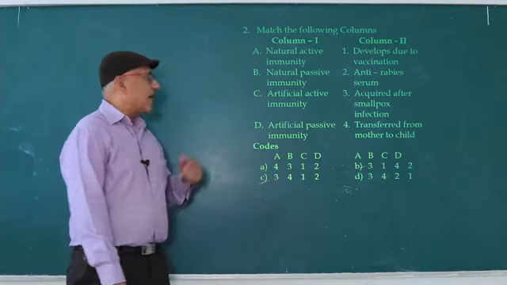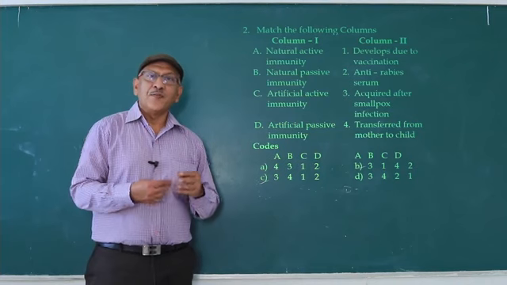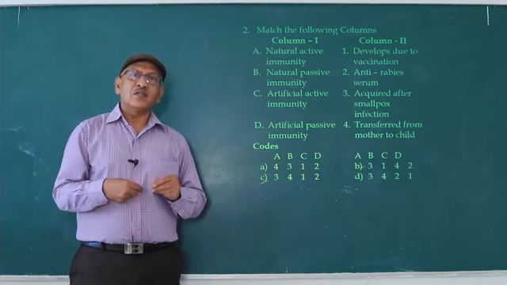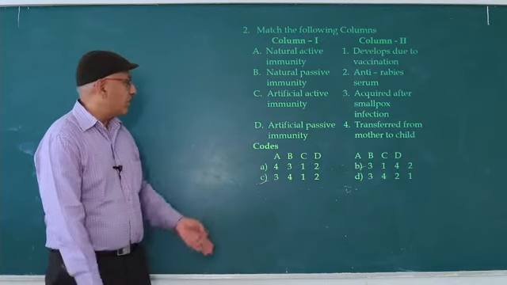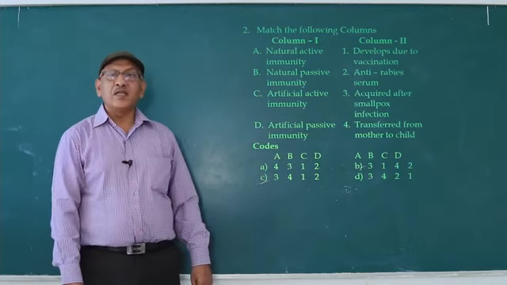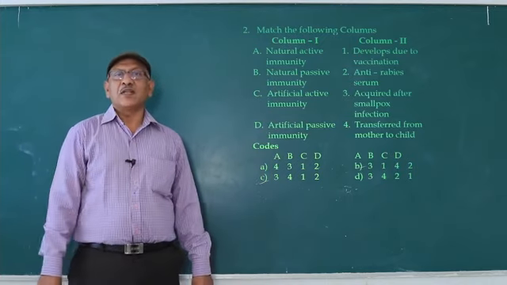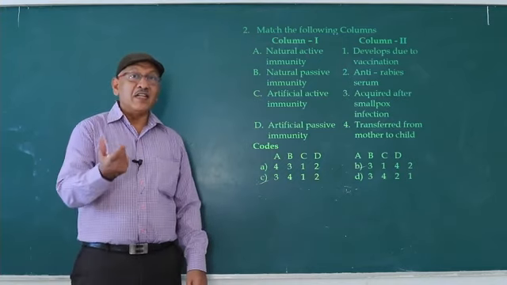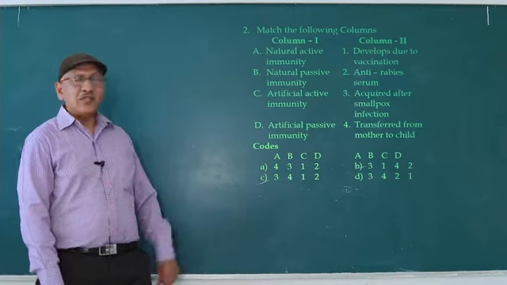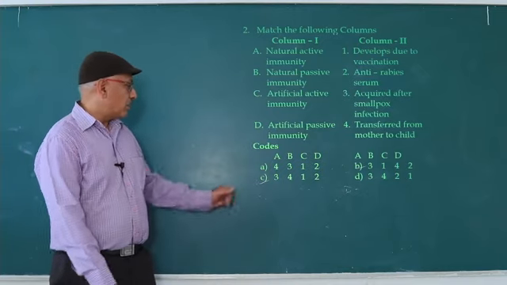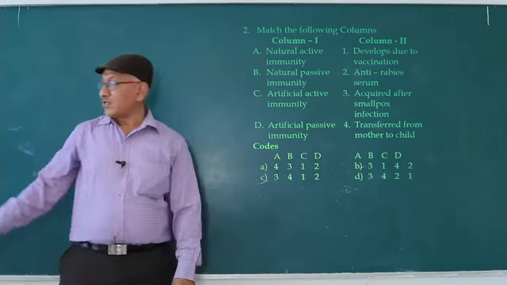Next one, artificial active immunity: intentionally we inoculate pathogens to prevent dreadful diseases, that is vaccination. Artificial passive immunity: anti-tetanus serum injection or anti-venin injection for snake bite are examples. So the answer is 3. Next question.